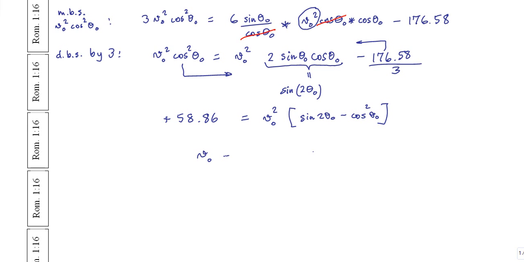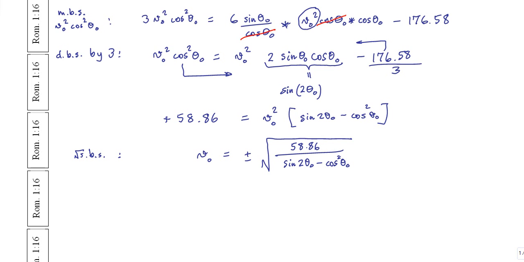So v naught is going to equal, if you take the square root of both sides, this is all my abbreviations for making life a little bit simpler, plus or minus the square root of 58.86 on top divided by this bracketed term, sine of a double angle minus cos squared of that theta naught.